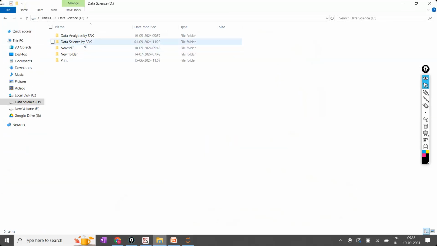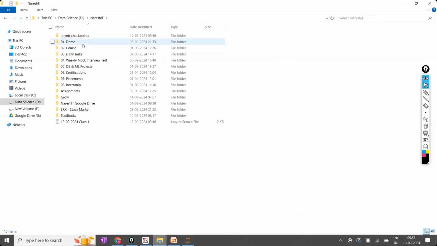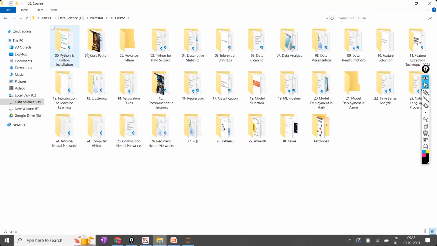In my case, I have created a Naresh IT folder in the D drive. In the Naresh IT folder, I have the courses separately: Python introduction is separate, core Python is separate, advanced Python, Python for data science, descriptive, inferential, data cleaning, data analysis, data visualization, data transformations. All these things I have separated, each of them accordingly. Are the points clear? Tableau folder, Power BI folder, everything is separated like that.